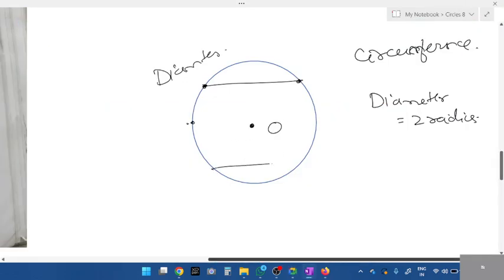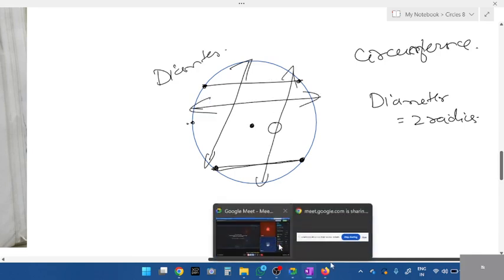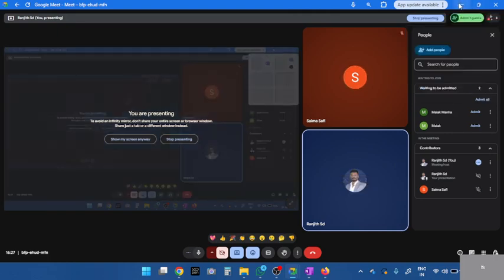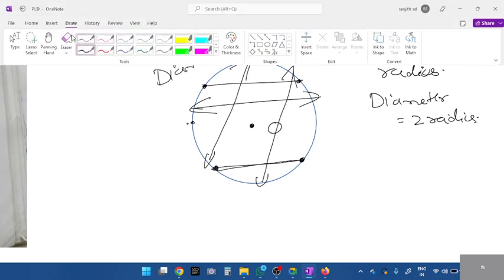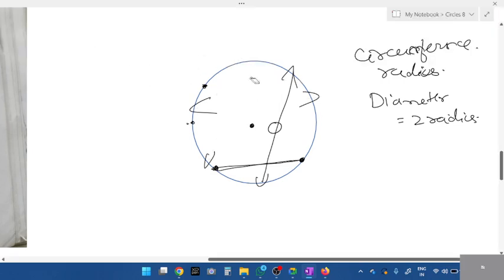A chord will not pass through the center. It will touch only from one point of the circumference to another. This is a chord. See, all these are chords. This one is a chord. All these are known as chords. So radius is done. Circumference is the outer boundary, the blue one. So diameter, radius is done. Chord.